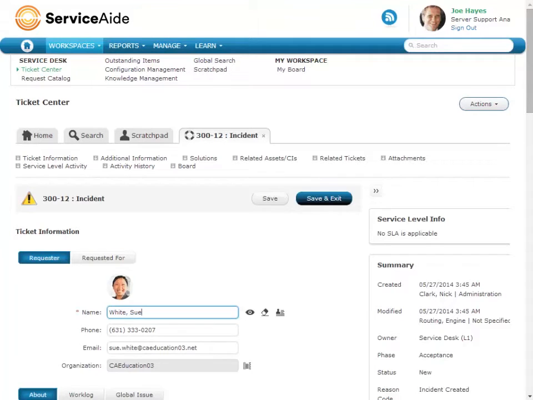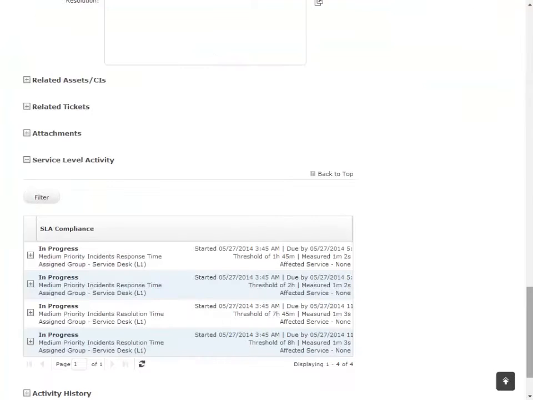Click the breadcrumb, Service Level Activity, to view the details of the service level targets that apply to this ticket. We see that the Medium Priority Incident Response Time service level target has applied to this ticket. The status of the target is in progress. Remember, you cannot modify the out-of-the-box threshold rule, but you can unrelate an existing threshold rule or add a new threshold rule. Let's add a new threshold rule to this existing service.